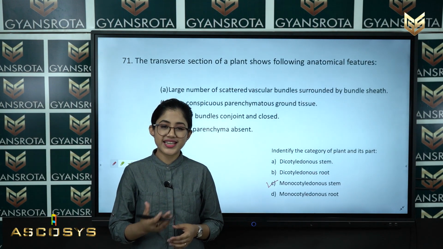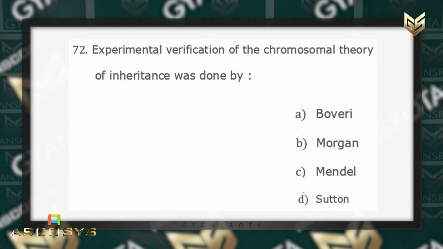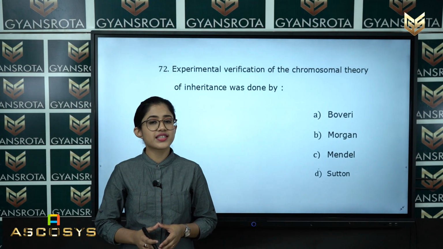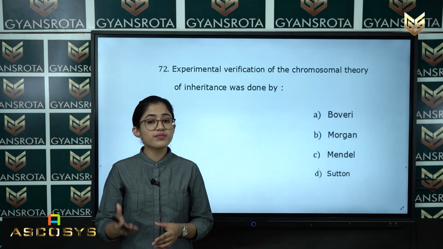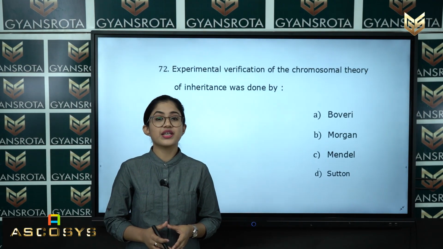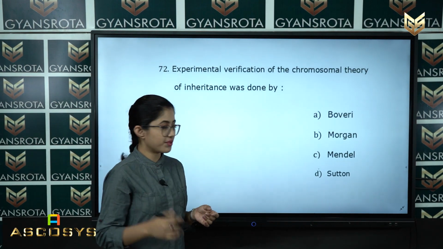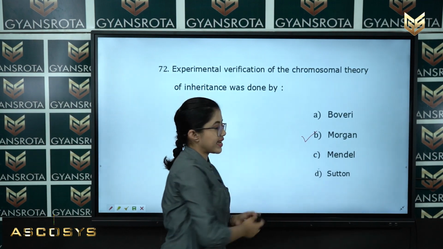So let's move on to the next question, that is question number 72. Experimental verification of the chromosomal theory of inheritance was done by option A, Boveri, option B, Morgan, option C, Mendel, and option D, Sutton. Student, this is a very easy question, right? The chromosomal theory of inheritance was experimentally verified by Morgan. So among these four options, option B, Morgan, is the correct answer.